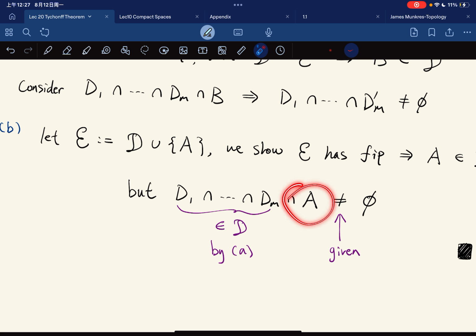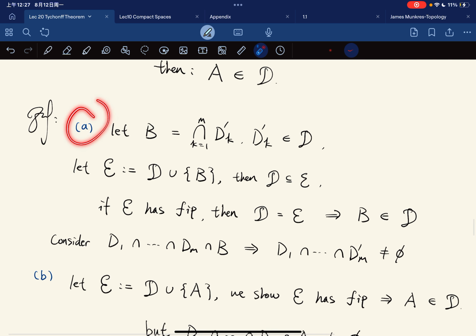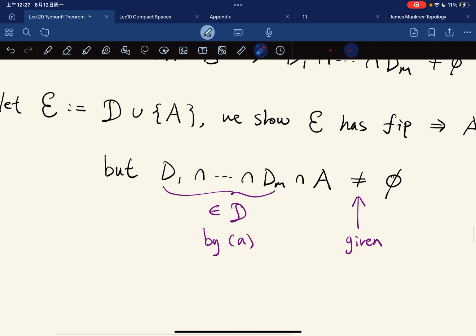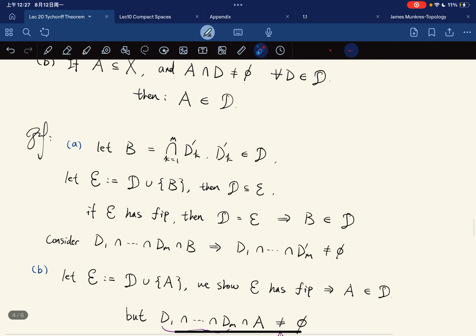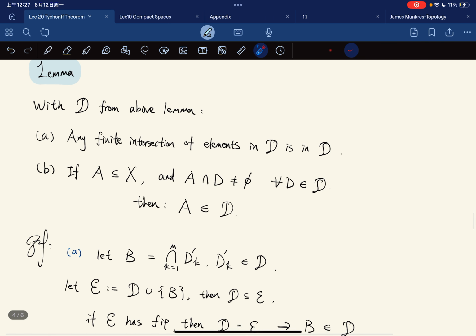If A is involved in it, then for this intersection, the first m intersections are in D by part A. All the finite intersections of elements of D are in D, we just proved this. So we have something in D intersect with A, which is given to be non-empty. So we're done with the lemma.